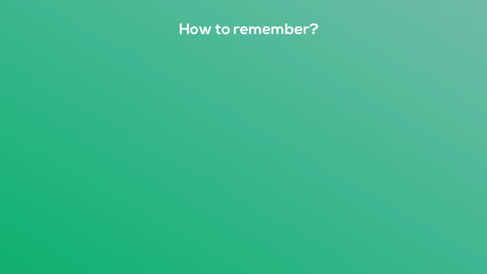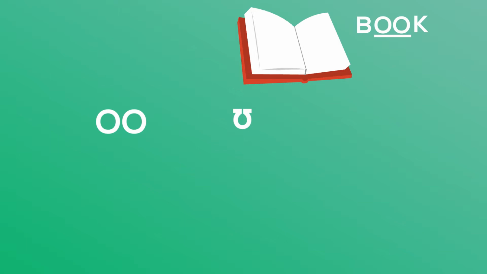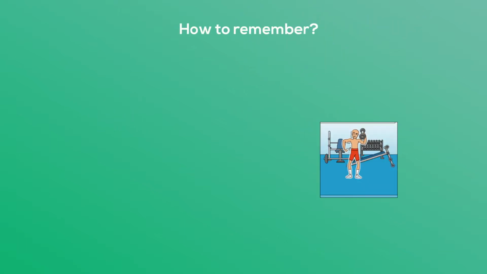You can remember it by thinking of somebody dancing. Uh, uh, uh. The next symbol is the one we use to represent the sound as in book or bull. You can think of someone lifting something heavy to help you memorize it.